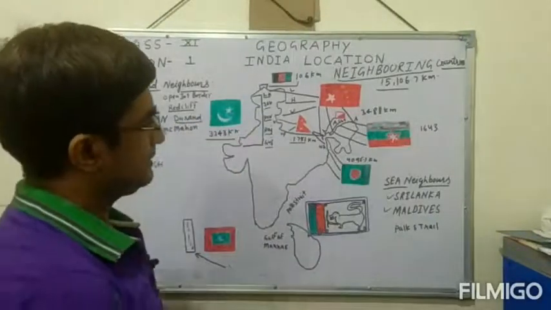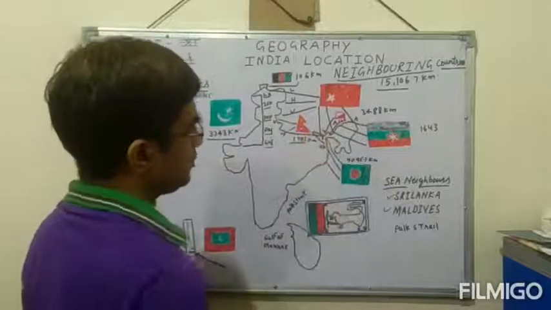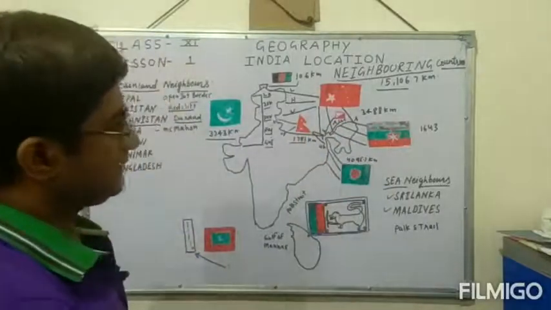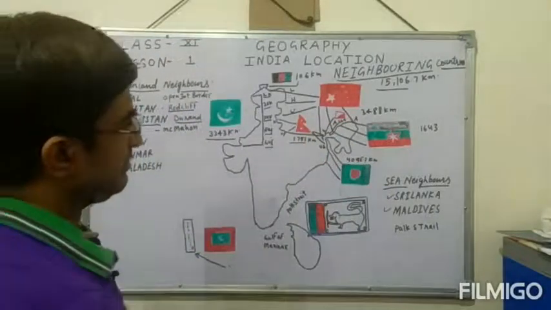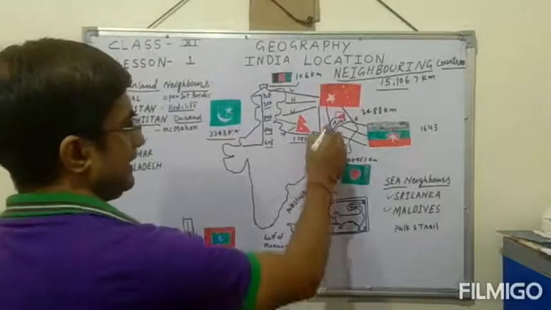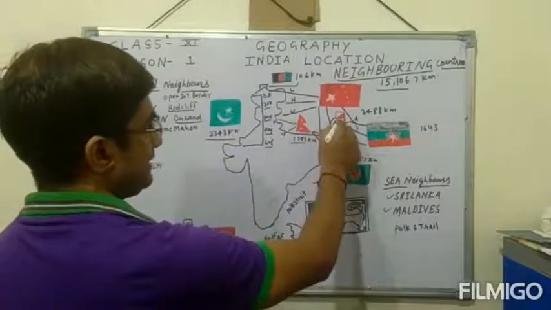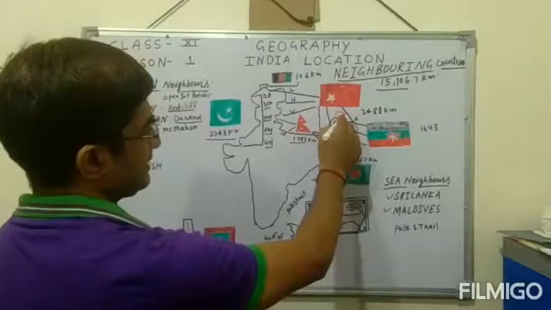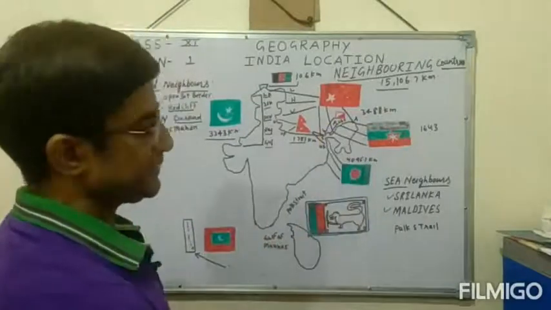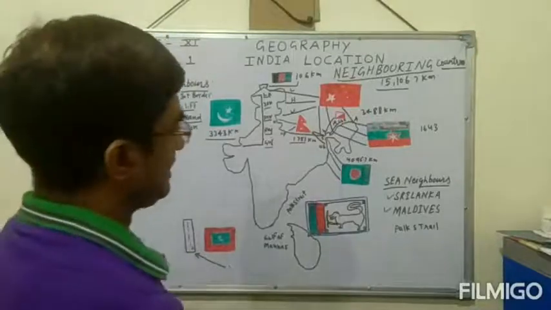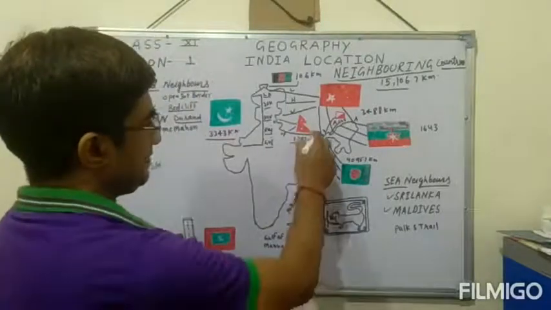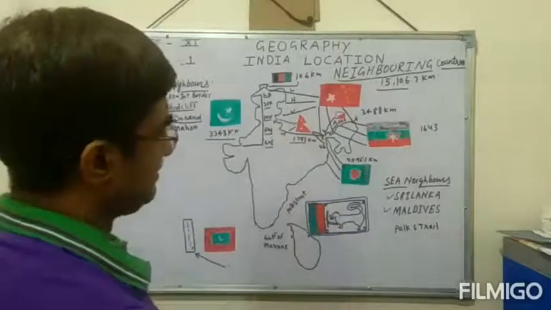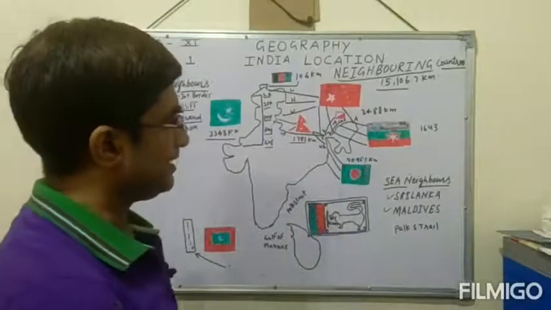After Nepal, we discuss Bhutan, which is also a very small country. We share a boundary of 669 kilometers with Bhutan, along the state of Sikkim and some area of Assam.